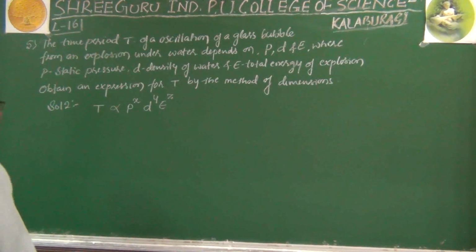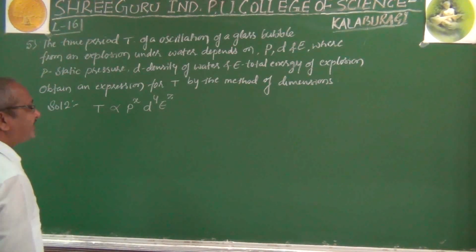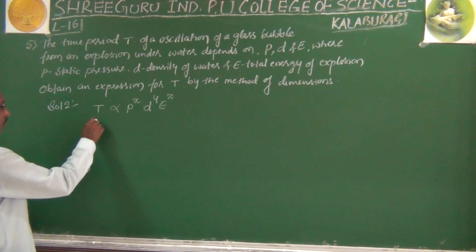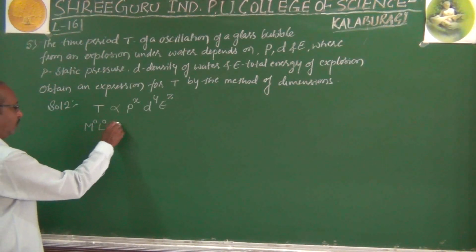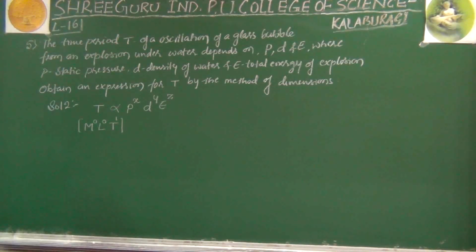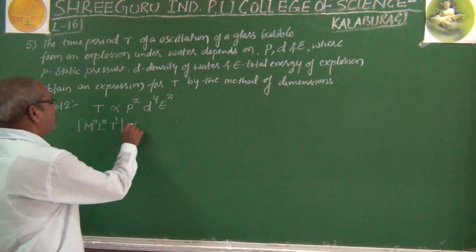So here LHS is the time period. As you know, the dimensions of time period is M raised to 0, L raised to 0, T raised to 1, because the time period depends only on time, independent of mass and length. This is proportional to P.